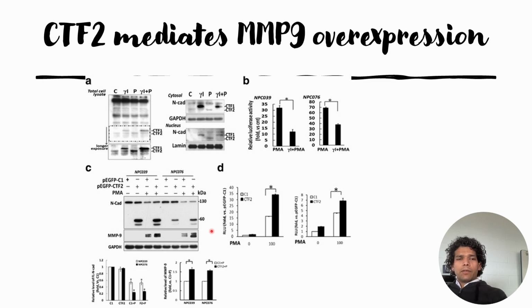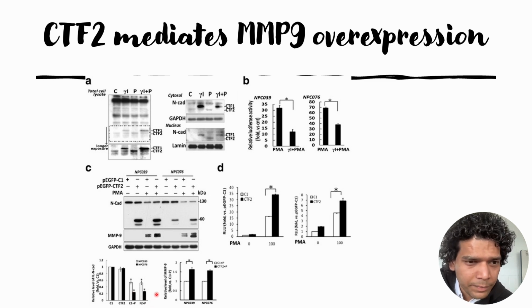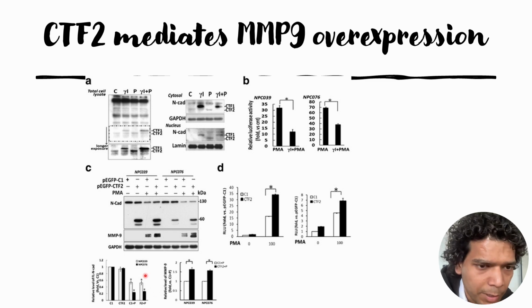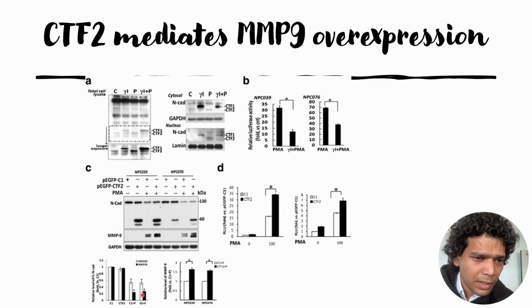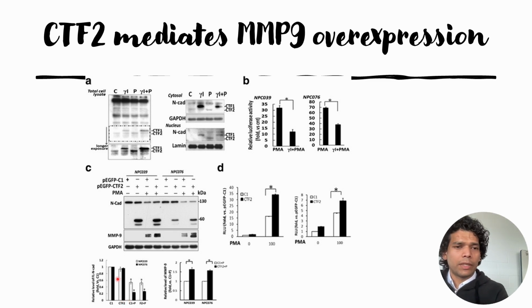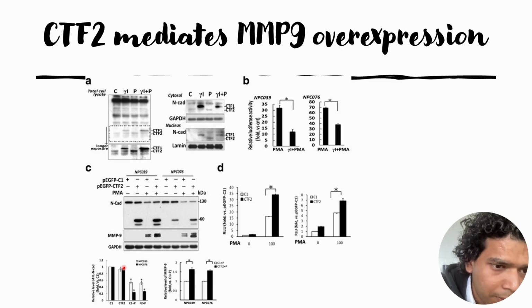Afterwards they quantified this. They also checked the intact N-Cadherin signals, shown on the bottom side of panel C, where we can see that when the cells are co-transfected with either the control or the CTF2 fragment, there is a reduction in the full length N-Cadherin signals. However, when they used this CTF2, they do not see a decrease in the full length N-Cadherin.